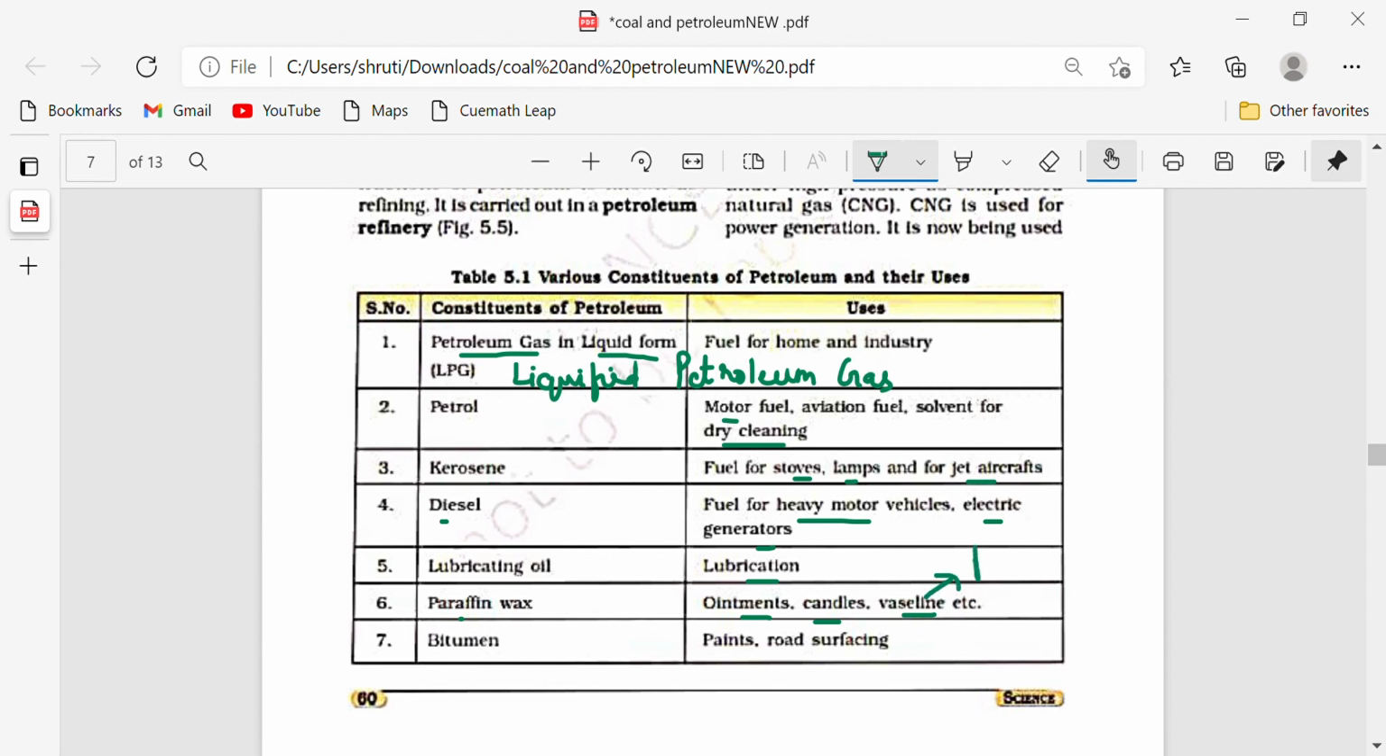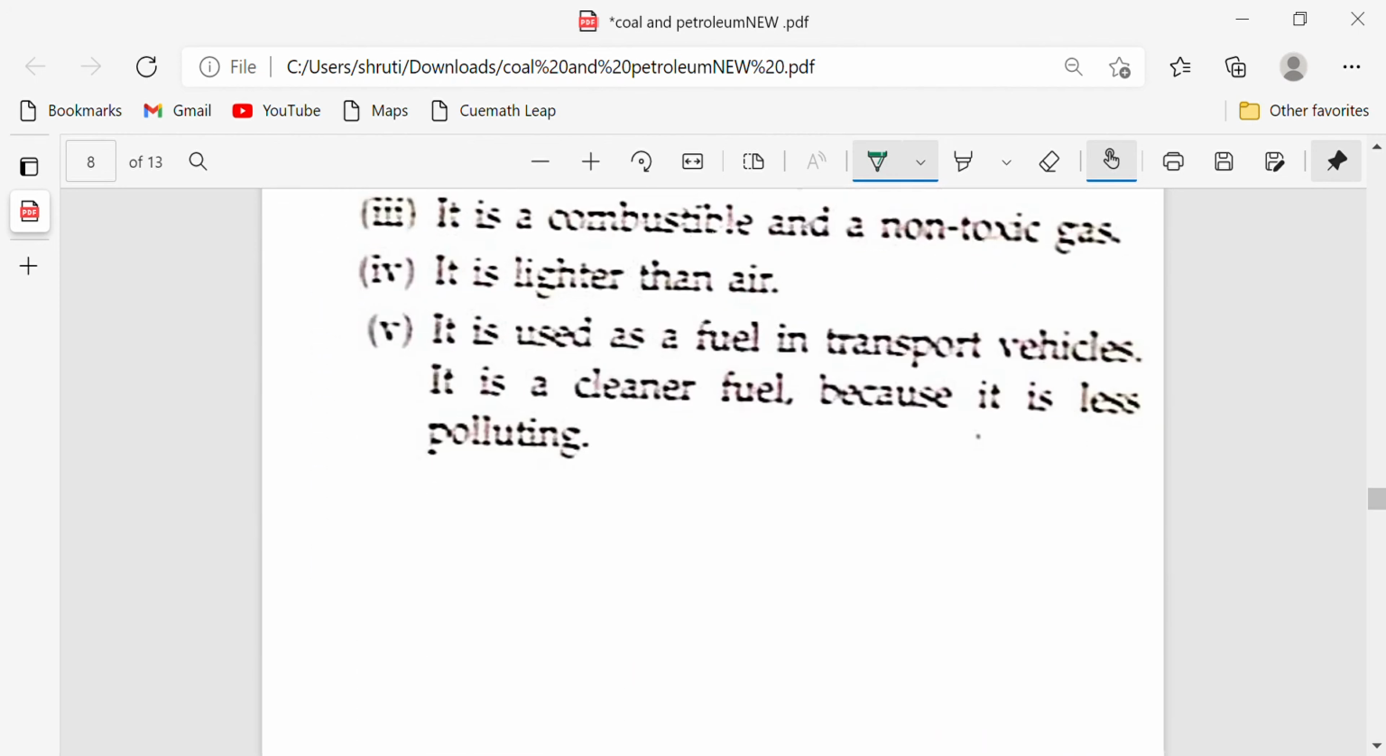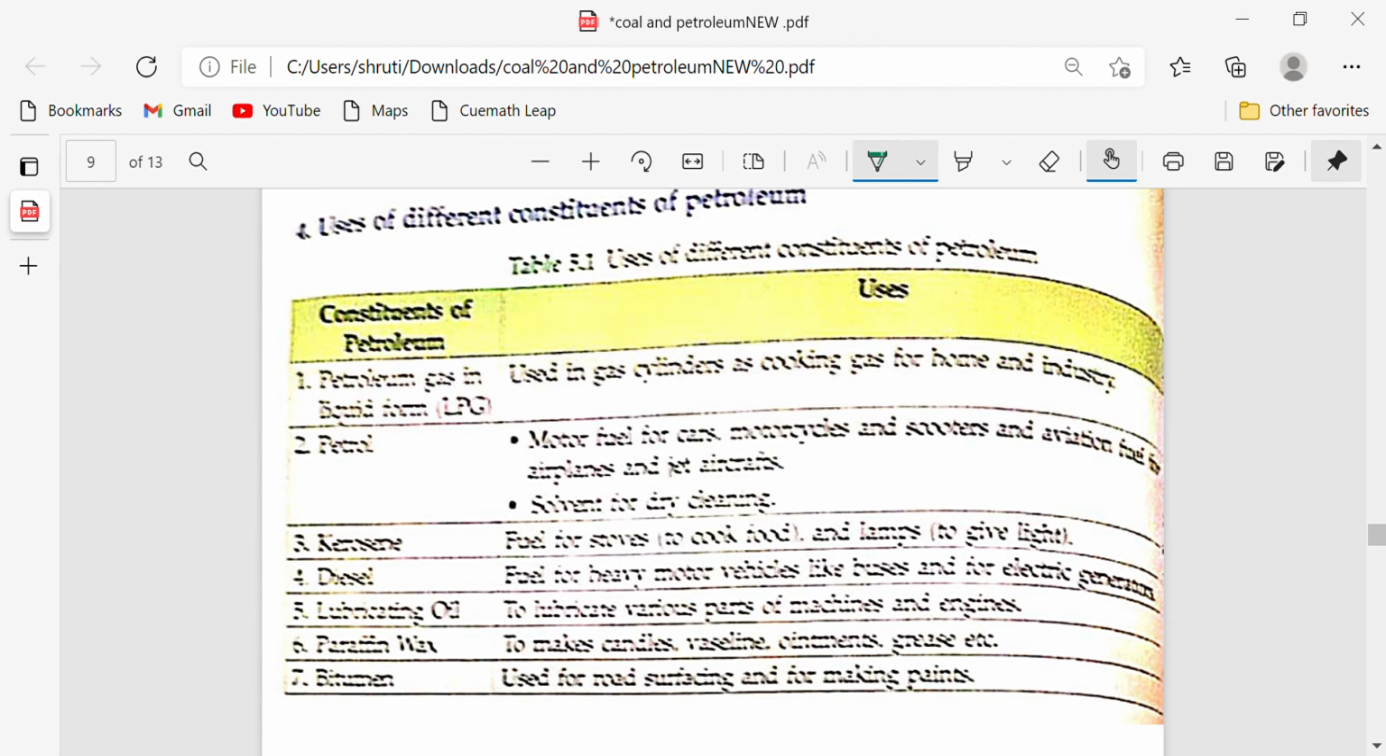You might have heard of petroleum jelly. Why is it called that? Because it is a constituent of petroleum. Then you have bitumen. It is used in paints and road surfacing, or you can say metaling of roads. So these are the constituents of petroleum. Now I have prepared a PPT in which you can see the different uses of constituents of petroleum. I know that this is a bit blurry, but this is very important.